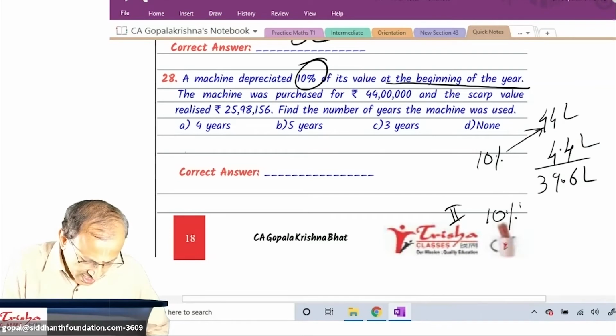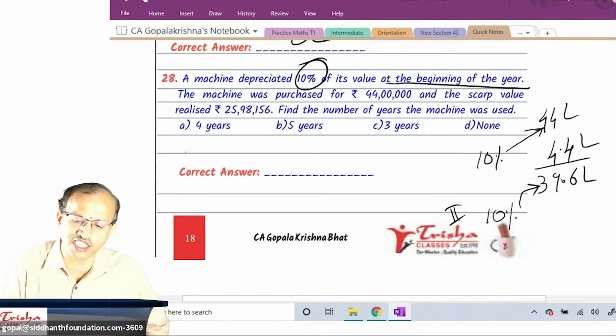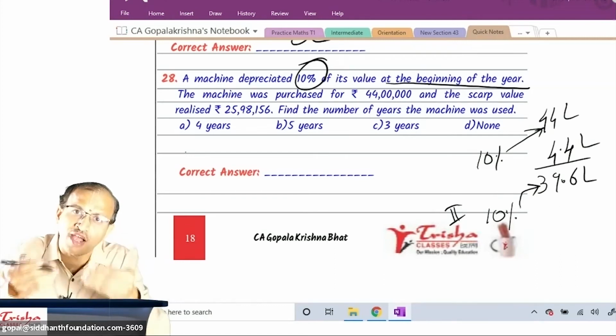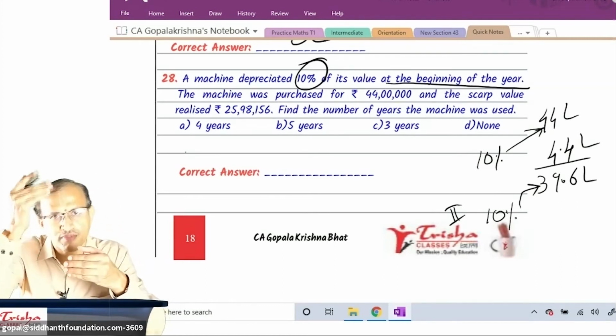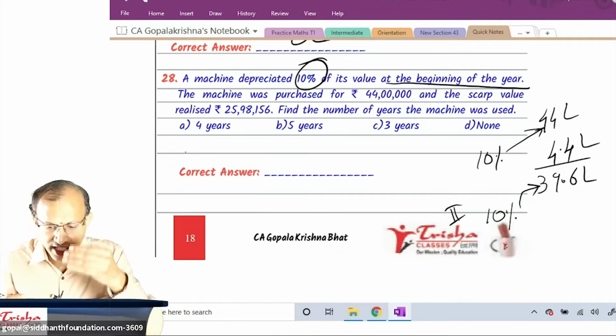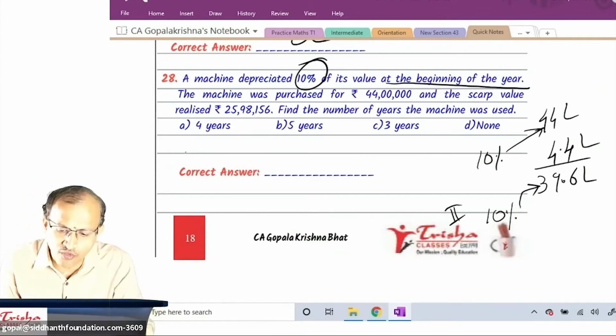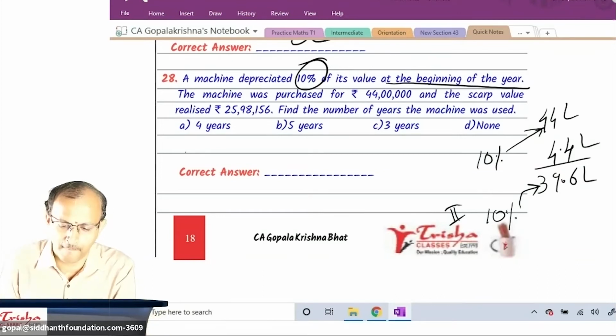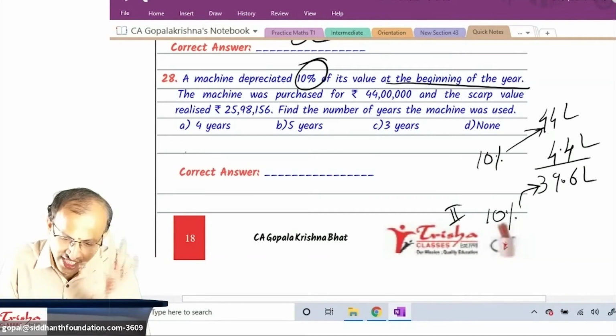Therefore, second year beginning value is 39.6. It means every year the value comes down, and the beginning of the year value comes down from the original value. Every time you calculate on what value? Is it the original cost or the WDV? You have to answer. That calculation I will do, don't worry. You let me know, is it SLM or WDV?